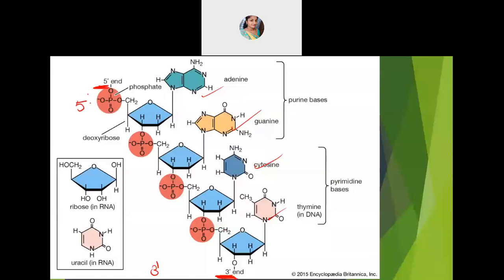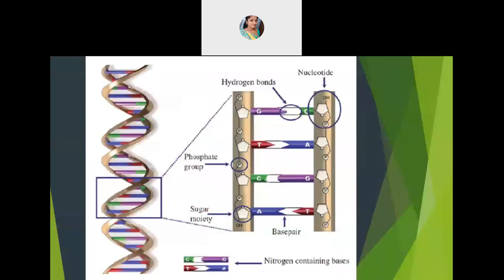And another chain will come from this side. 3 prime to 5 prime from this side, and they will start bonding with one another. Okay, like this. See here. From this side one chain is going. You are able to see here. This side one chain is moving, and the another side the chain is moving in the opposite direction. So these bases which are present, they have NH group present there. C double bond O groups are present. So they will be held to one another through a hydrogen bonding.